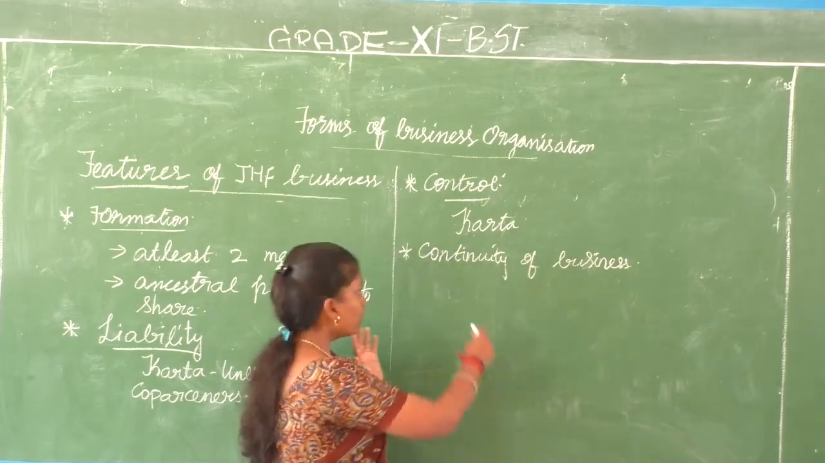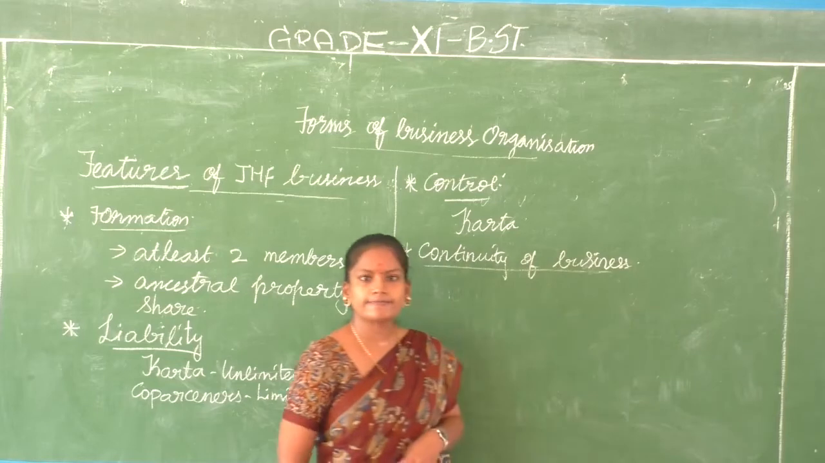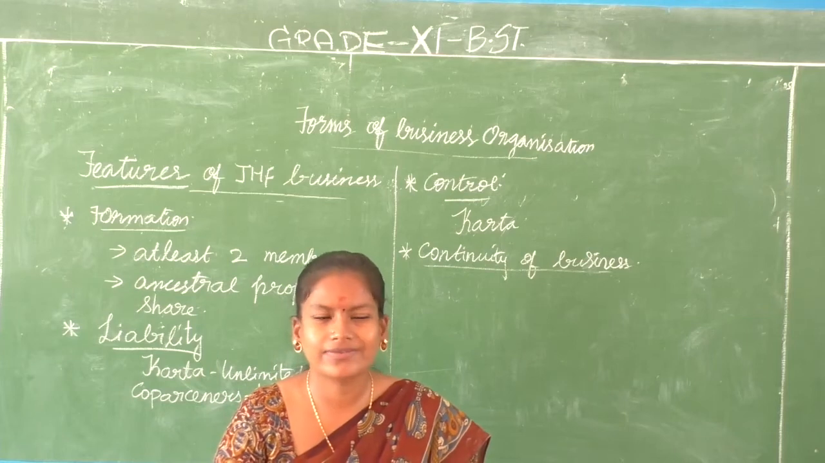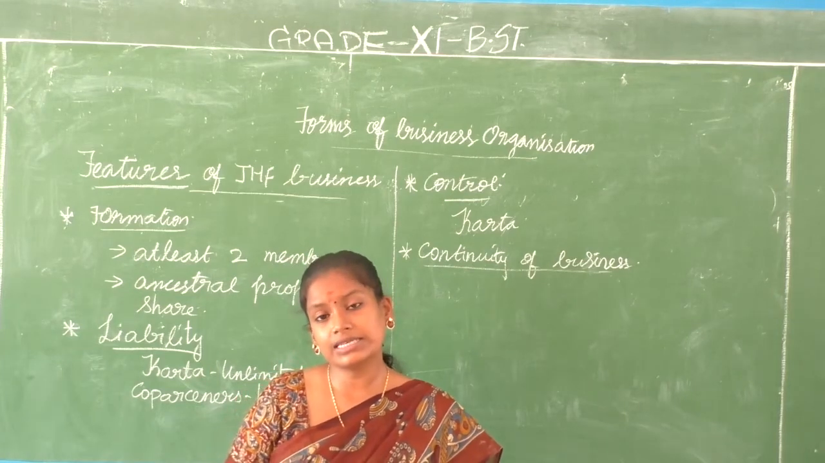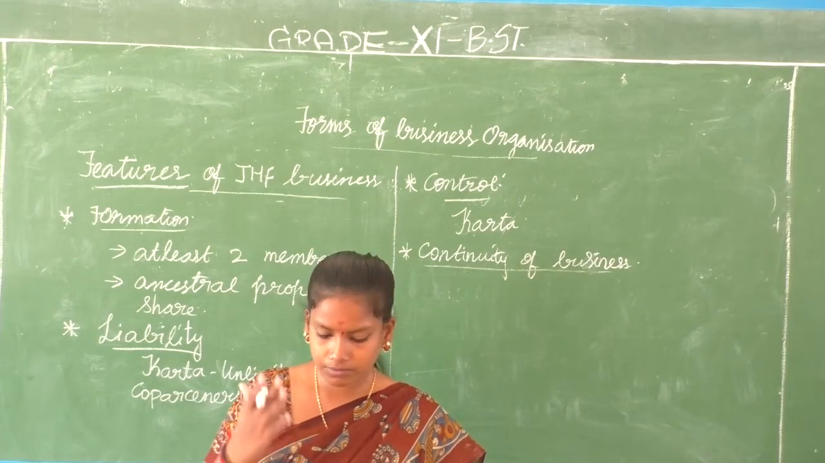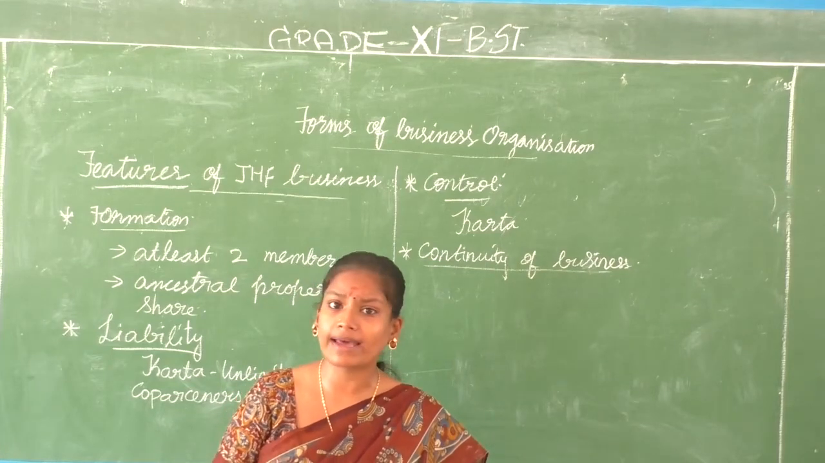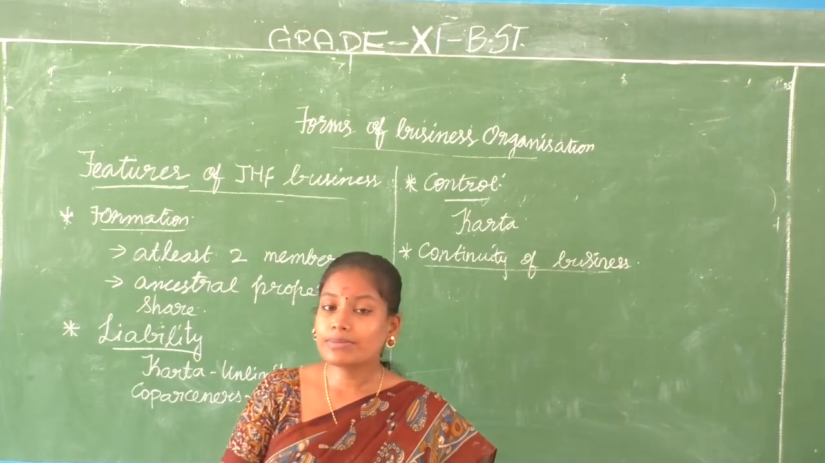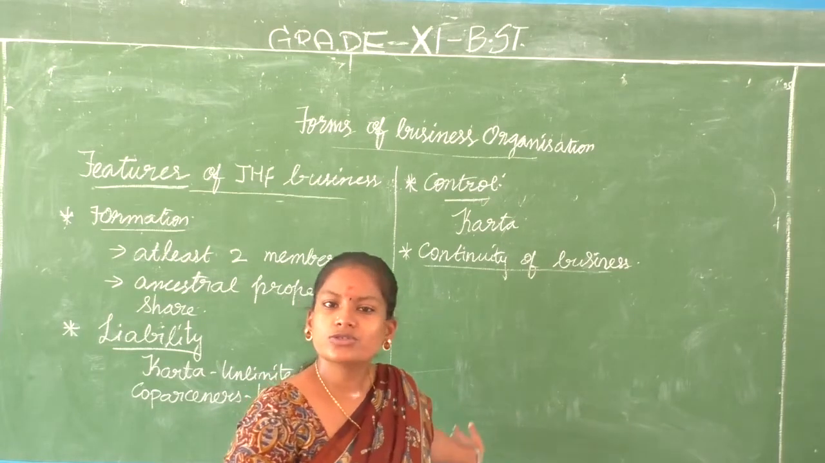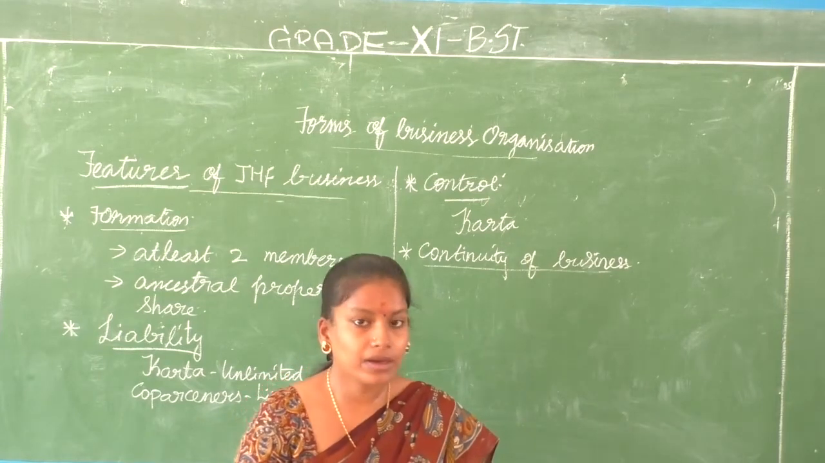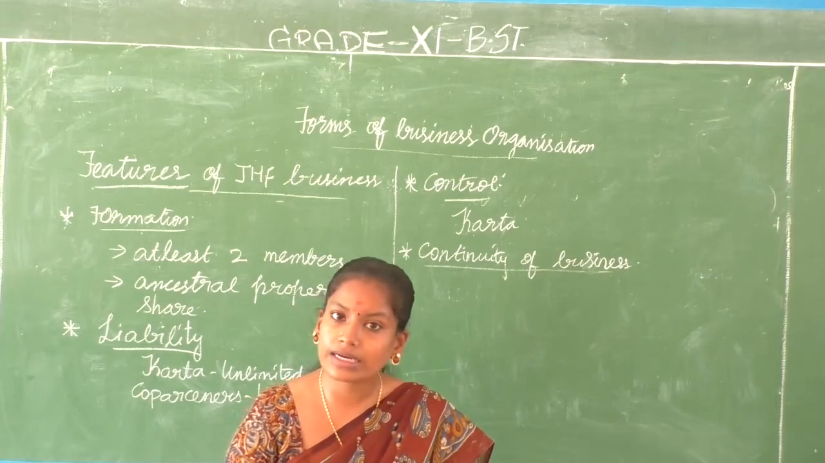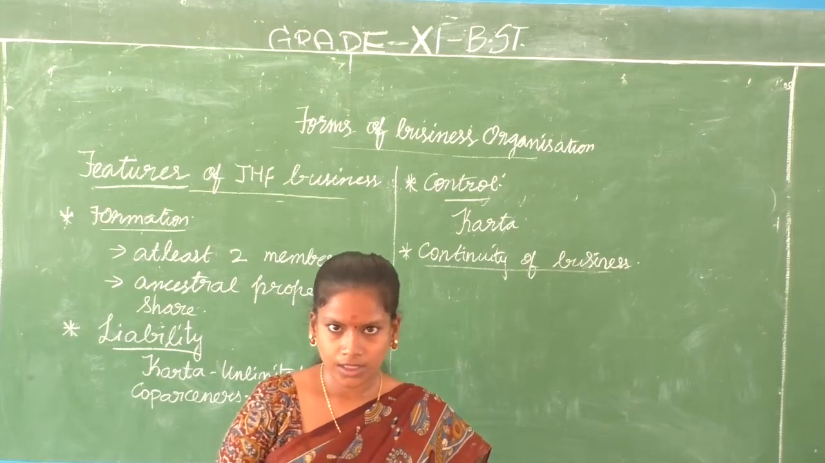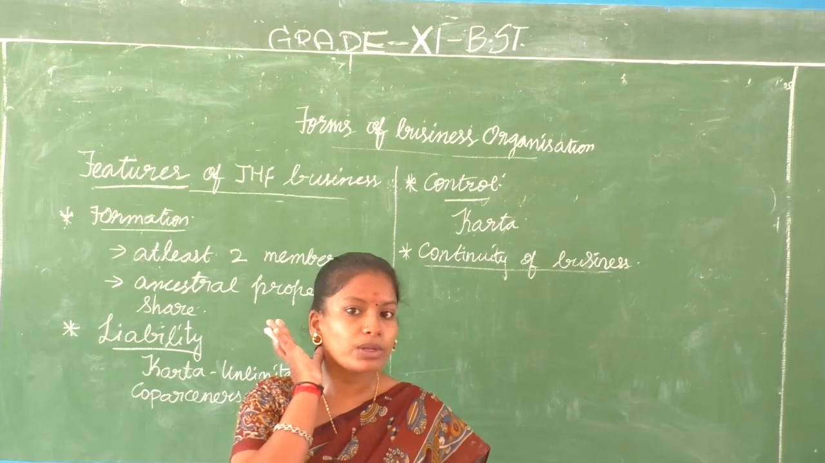Next, what are we discussing? We are discussing the continuity of business. When we discuss the continuity of sole proprietorship, it is very limited. Why? Because the business ends with the owner. The sole proprietor is the only person who manages the business, so if he or she dies or something happens to that person, the business comes to an end. But what happens in a joint Hindu family? When the eldest member, the karta, passes away, the next eldest member will become the karta.